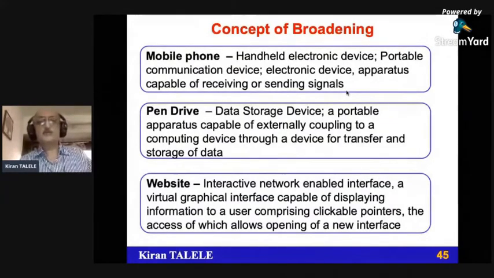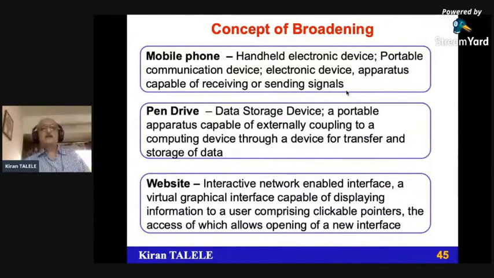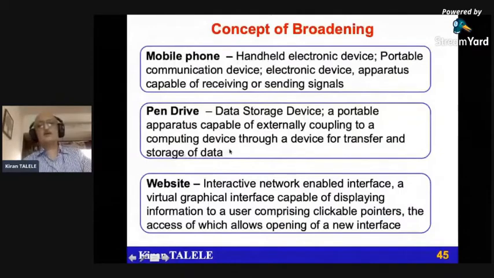So these are the words which are used to broaden the concept. In your mind, whenever you come across a data storage device, what should come to mind is a pen drive. A portable apparatus capable of externally coupling to a computing device for transfer and storage of data is a pen drive. So this is extending the concept in a broader sense. Website: everybody uses this word, a very nice word. But if you see the patent, you'll find an interactive network enabled interface. So many times new patents are coming up based on websites, and they will use this type of terminology.